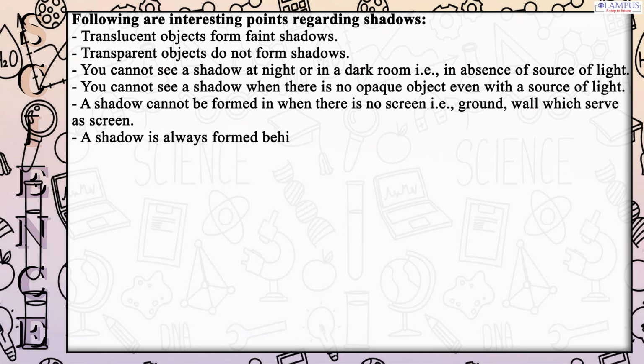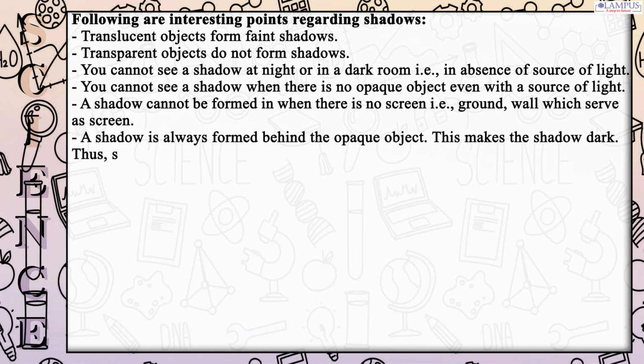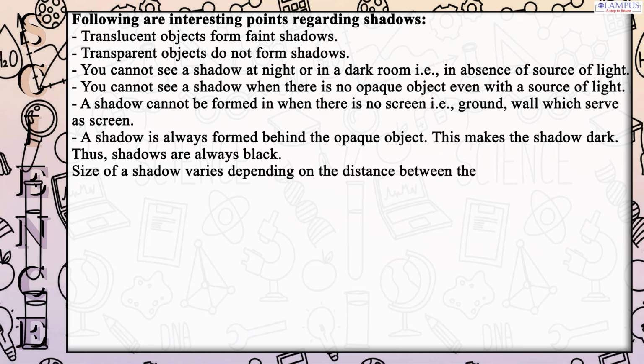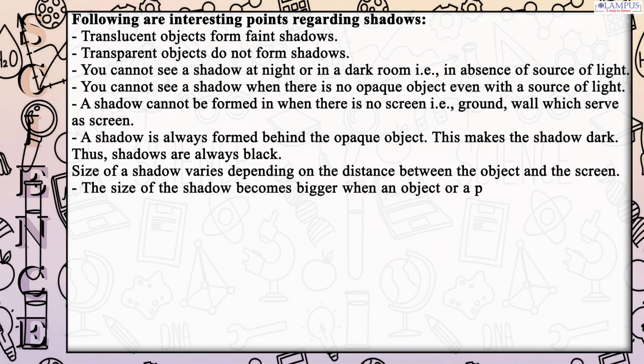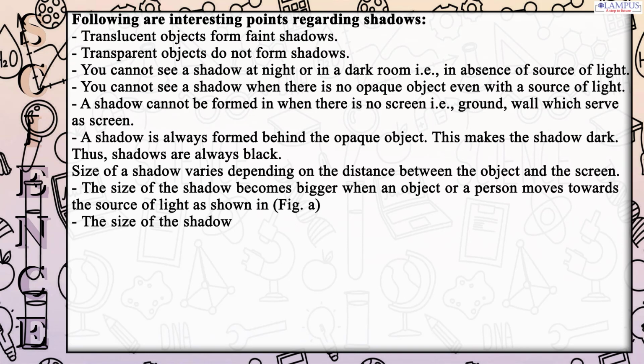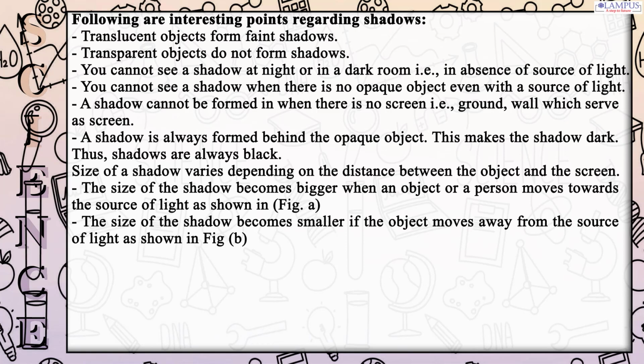A shadow is always formed behind the opaque object. This makes the shadow dark. Thus, shadows are always black. Size of a shadow varies depending on the distance between the object and the screen. The size of the shadow becomes bigger when an object or a person moves towards the source of light as shown in Fig. A. The size of the shadow becomes smaller if the object moves away from the source of light as shown in Fig. B.